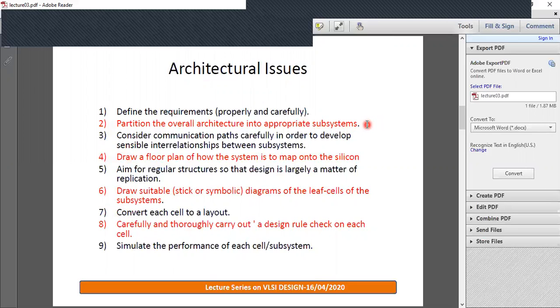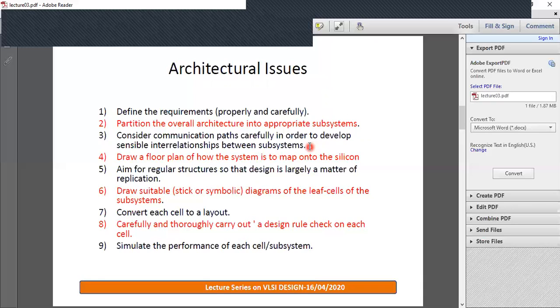For example, you can consider a ripple carry adder as a complex system, and this ripple carry adder can be divided into subsystems or sub-blocks like full adders. These full adders can be further subdivided into half adders, and these half adders can be divided into an XOR gate and an AND gate. These XOR and AND gates are referred to as leaf cells. So this entire architecture, from the top level, has to be divided until you reach leaf cells. This is the top-down approach.